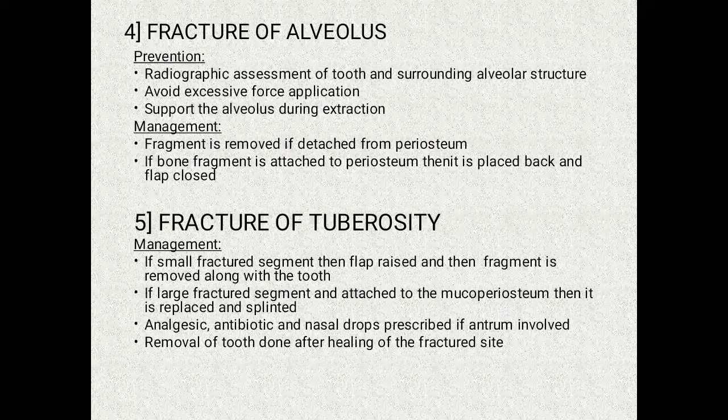It is managed according to the size of the fragment of the tuberosity. If a very small fracture is there, then a flap is raised and the fragment is removed along with the tooth. And if a large fragment is there and it is attached to the periosteum, mucoperiosteum, then it is replaced and splinted. Then analgesics, antibiotics, and nasal drops are given accordingly if the antrum is involved, and removal of the tooth is done after the healing of the fractured site.